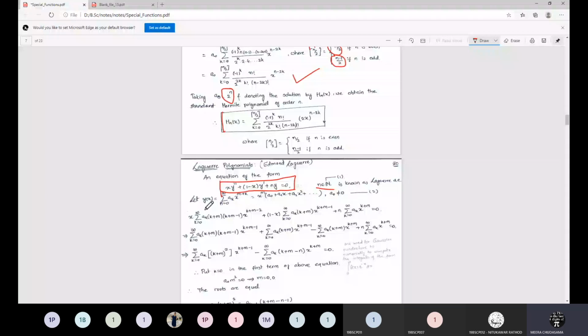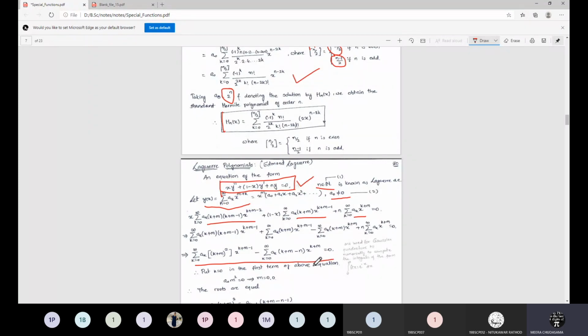As we have considered all the cases, in a similar manner here we will consider the infinite series in the ascending powers of x as the solution, with a0 not equal to 0 as the condition. So by substituting y double dash, y dash and y in the given differential equation and simplifying, we arrive at this particular stage, from which we will get the initial equation as well as the recurrence relation.